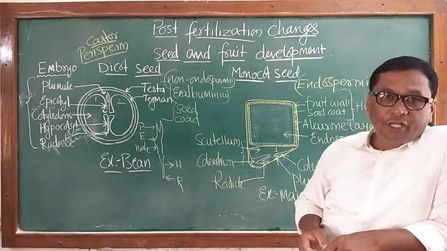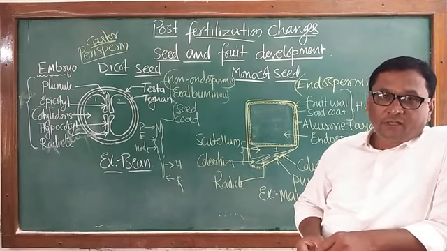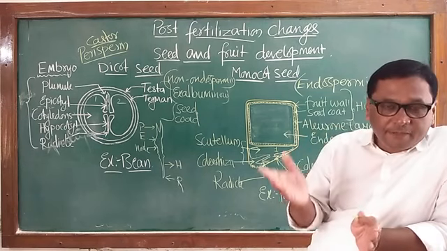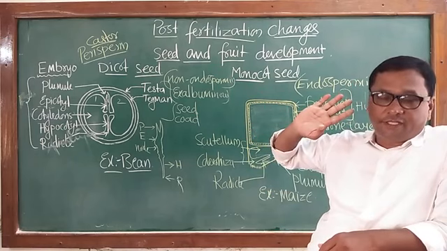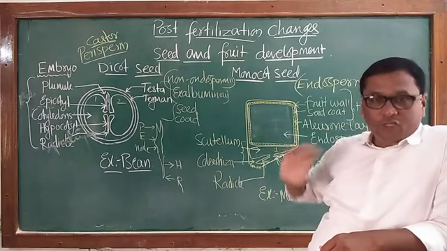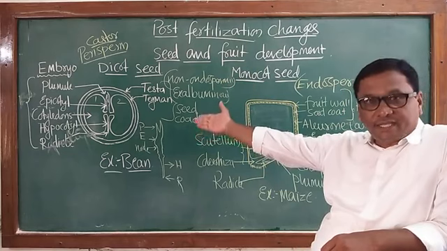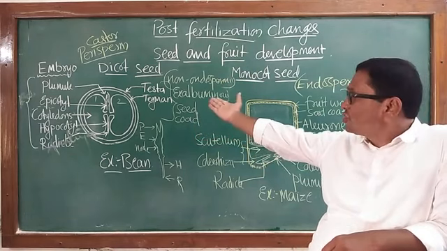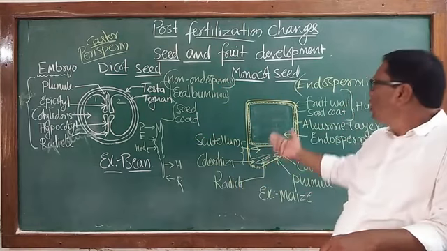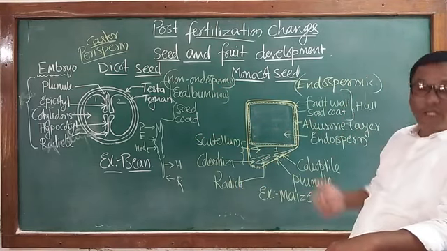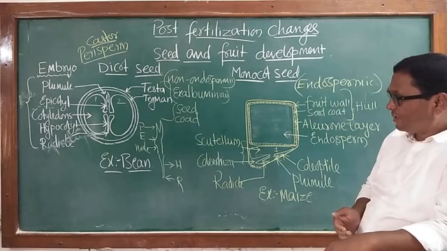Those are albuminous seeds. It is not 100% specific that all the dicotyledons can be called non-endospermic. There are some, such as castor or groundnut, which show albumin. Monocotyledons, most of them are endospermic seeds.